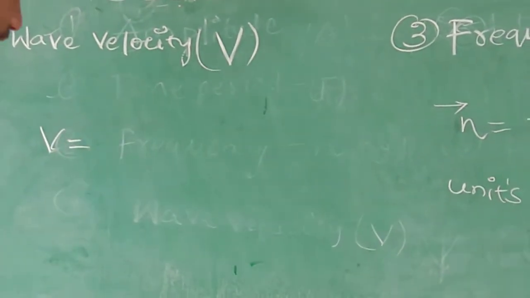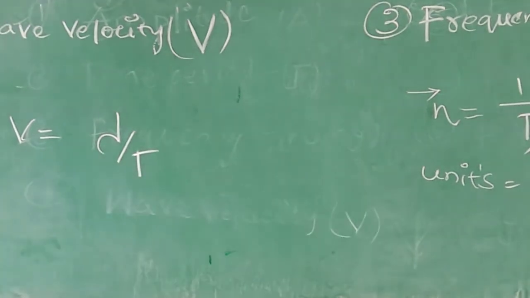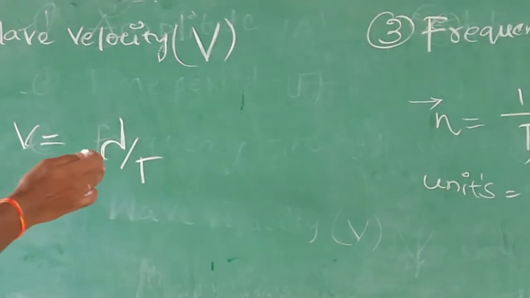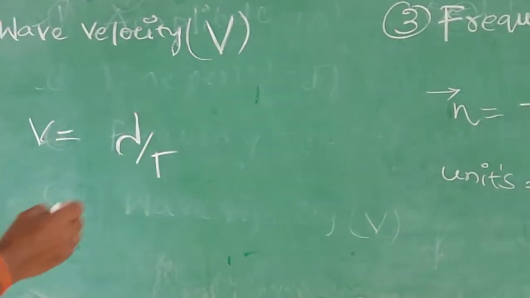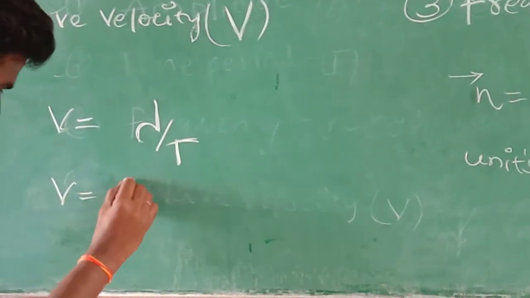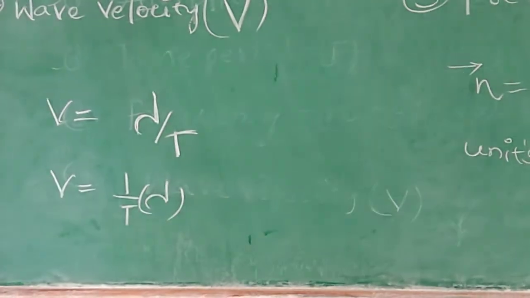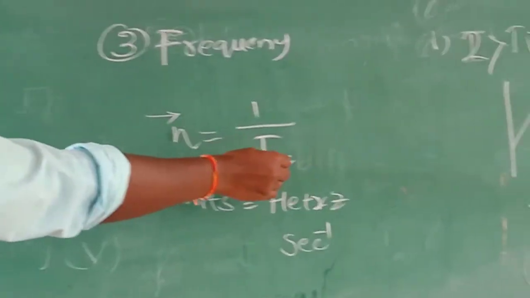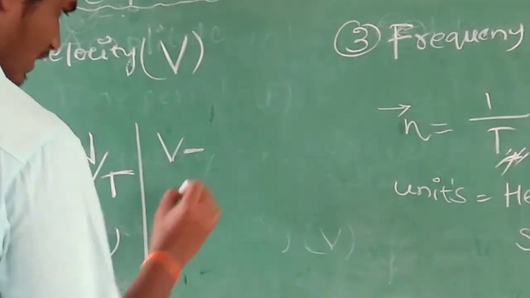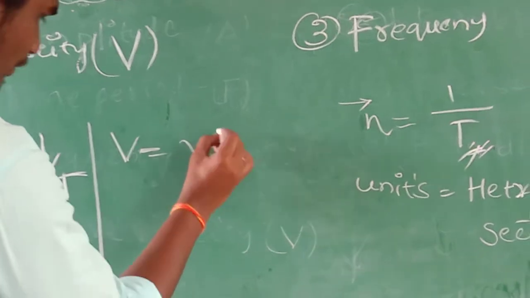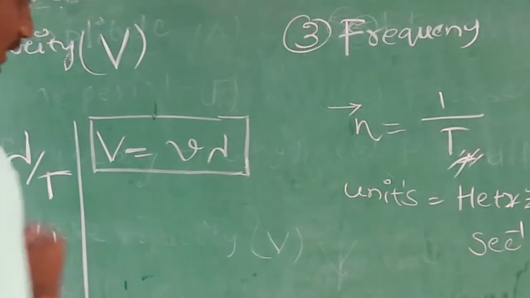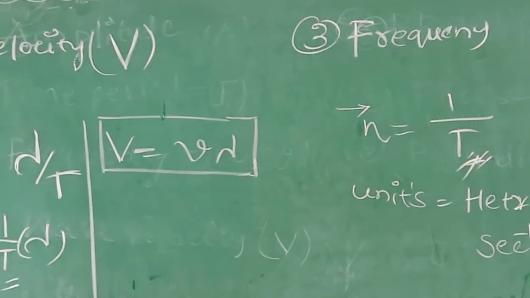V is equal to lambda by T. Here lambda is the distance between the particles, and T is the time period, which is the time taken. V can be written as 1 by T into lambda. We know that 1 by T is nothing but the frequency, mu. So we can write V equal to mu into lambda. This equation represents the wave velocity of the particle.